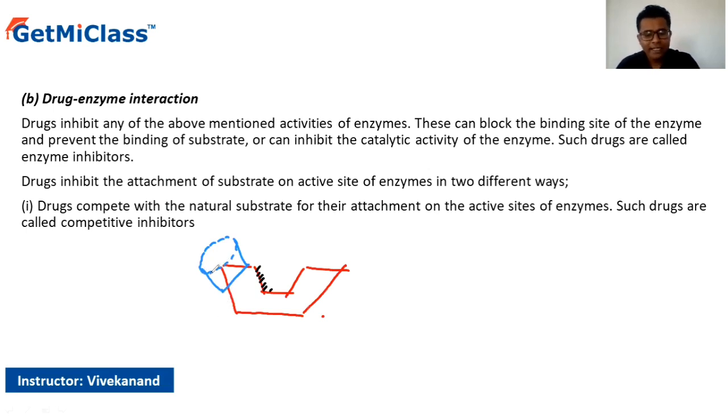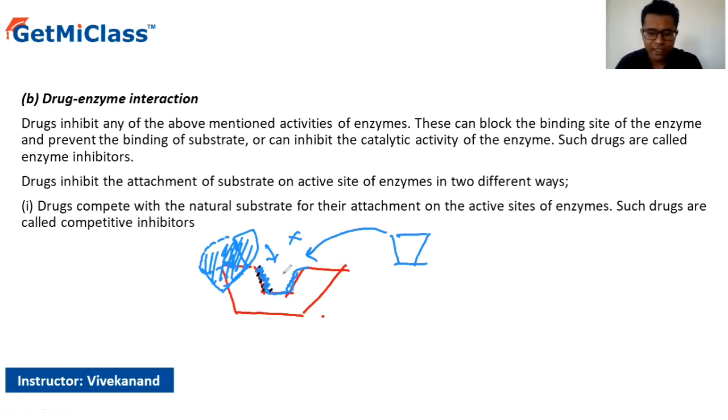When it reacts at the regions away from the active sites, it will change the shape of the active site group, due to which the substrate will not fit into the active site. Because of the shape of the drug, the active site gets blocked.